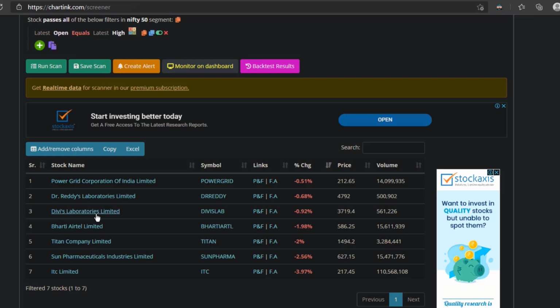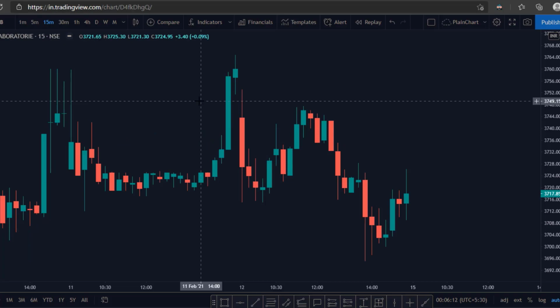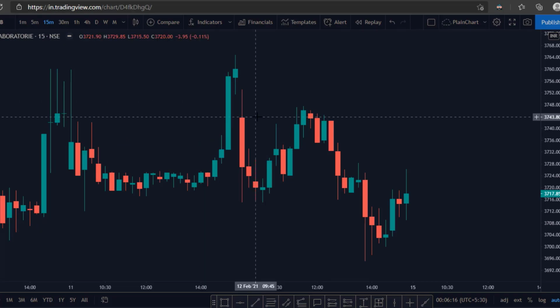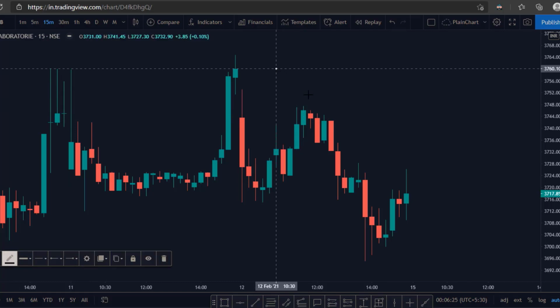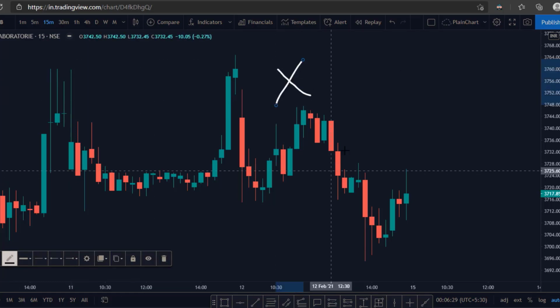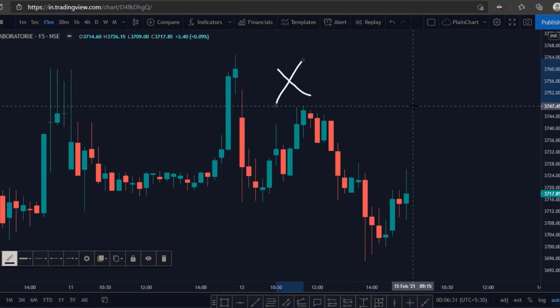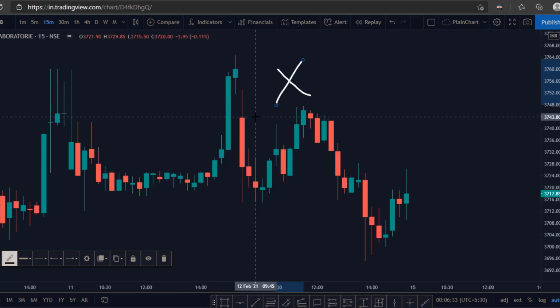In our list, the next stock is Divi's Laboratories. This is the third stock from our list. Let us see the opening candle. This is the opening candle. As you see, again the open level has been breached and a new high has been formed. So we will ignore this stock as well. Don't worry about ignoring the stocks which are coming into our scan list, because the more we filter and the fewer stocks we get, the better it is for us to concentrate on those stocks for intraday.